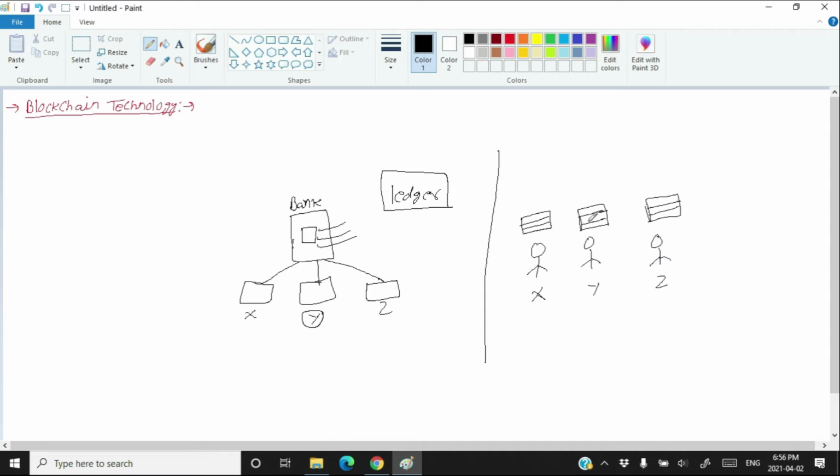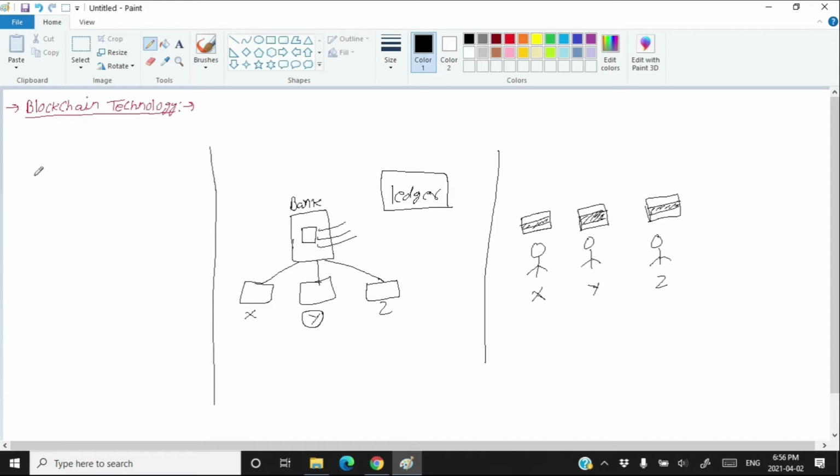Now since the block is getting shared with Z, the persons X and Y don't want the person Z to see the content of the block. Therefore, that block will be encrypted. The details of transactions will be encrypted, and that encrypted transaction details will be shared with X and Z.